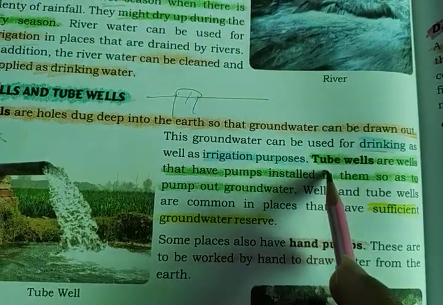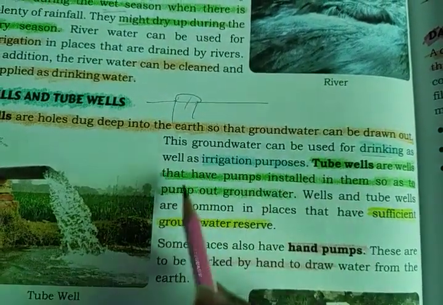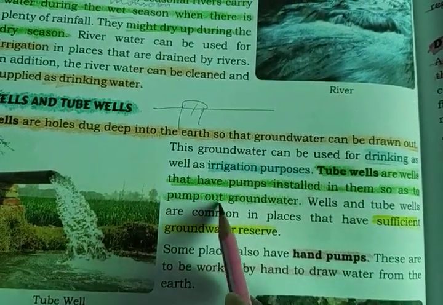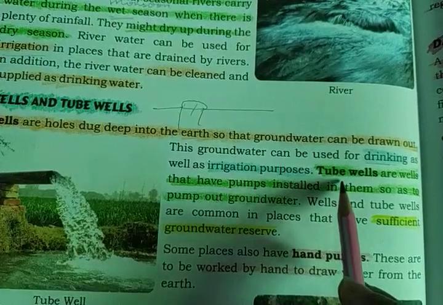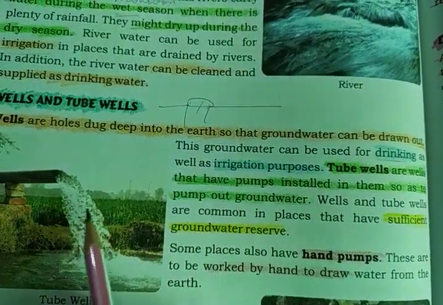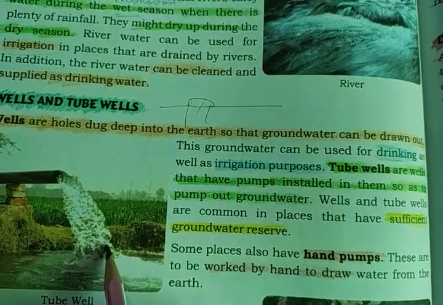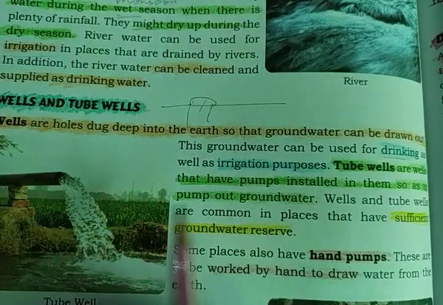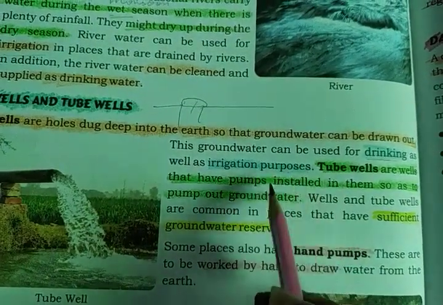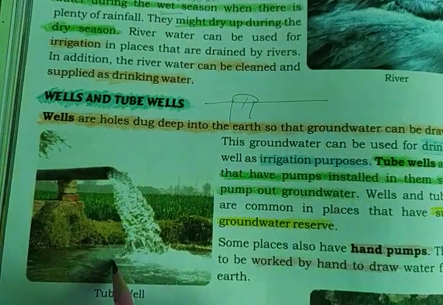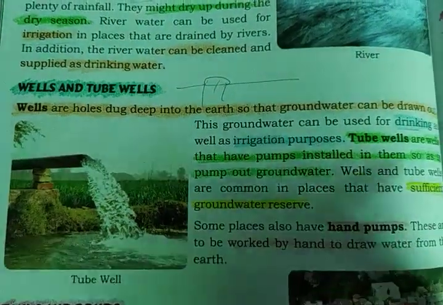Now let's talk about the tube well. Tube wells are wells that have a pump installed in them to pump out groundwater. And tube wells are very deep as well. Tube wells have motor pumps from which water can come out, and we do not have to put a bucket in it and drag it. Only an electric motor is there. You can see this is the pipe in which the groundwater is coming and filling this tank.